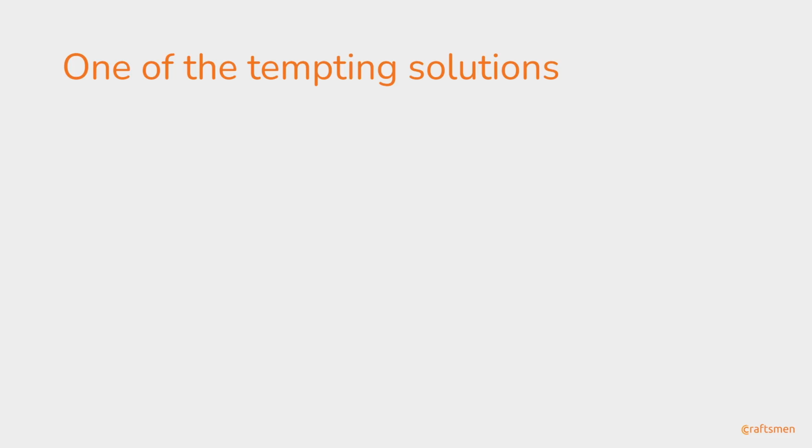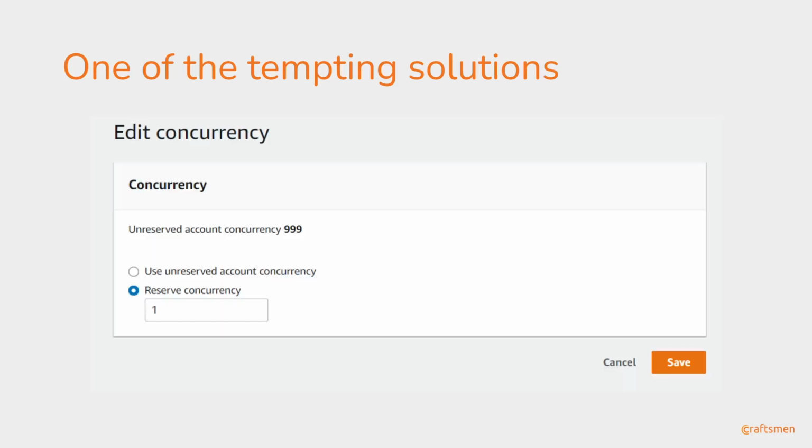Now I want to show you one of the most tempting solutions for AWS Lambda. Let's just see the image. We can set the Lambda's reserved concurrency to one. In that way, that Lambda container will run one at a time. There won't be multiple Lambda containers running in parallel.